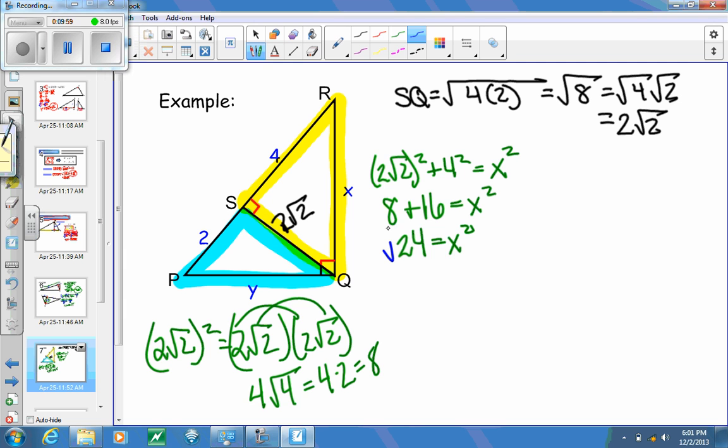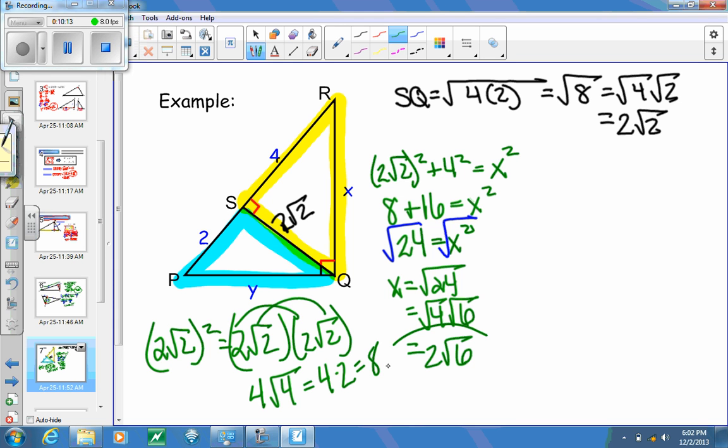And now I'm going to take the square root of both sides, and we get x is equal to the square root of 24, which can be simplified into the square root of 4 times the square root of 6, and I get 2 square roots of 6 for our value of x.